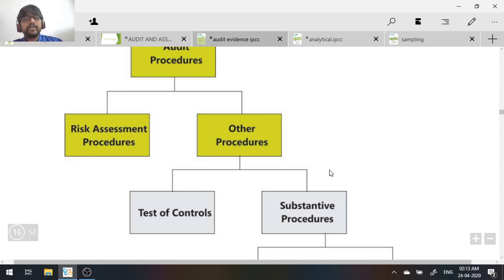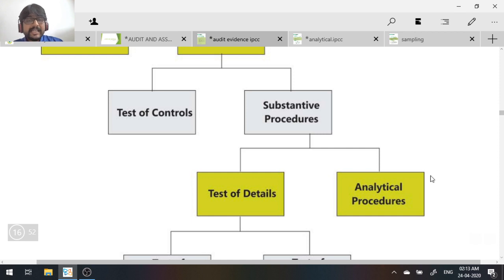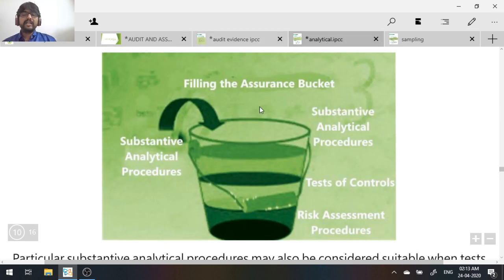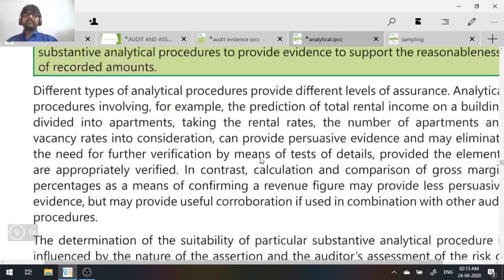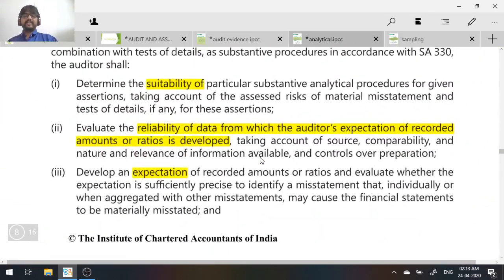First comes test of controls, and only then do you perform substantive procedures. In substantive procedures, you may have analytical procedures, which are called substantive analytical procedures. This bucket clearly shows: first you fill risk assessment, then you do test of controls, and finally you perform substantive analytical procedures where you get good assurance. You know what assurance the auditor is giving? Reasonable assurance. Do you understand? So these 4 points are extremely important.